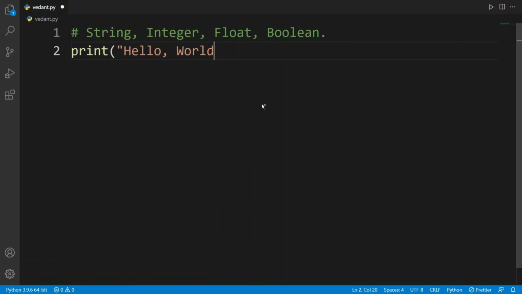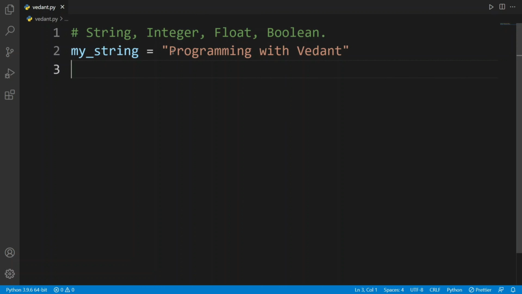We will see a lot of functions and a lot of things about string. I will create a string for now, like my string. You can give any name to your variables as we saw earlier. I will pass a string here, programming with. I have passed our channel's name here and this is a string.